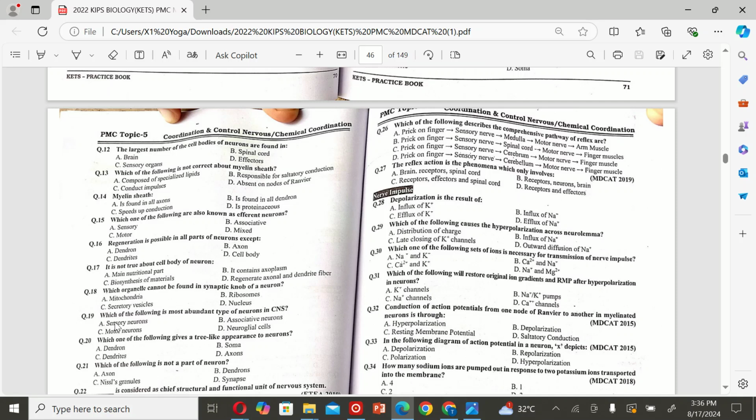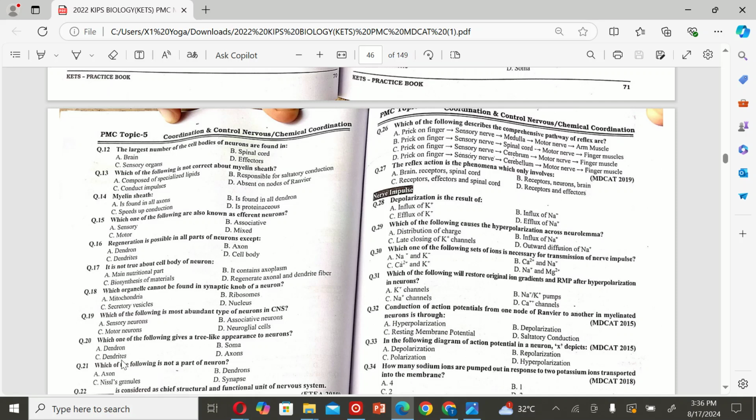Nucleus. The next MCQ is which of the following is the most abundant type of neuron in CNS? A. Sensory neuron, B. Associative neuron, C. Motor neuron, and D. Neurological cells. So the correct option is B. Associative neurons. The next MCQ is which one of the following gives a tree-like appearance to neurons? A. Dendrons, B. Soma, C. Dendrites, and D. Axons. So the correct option is C.